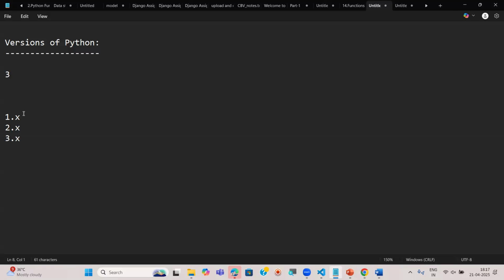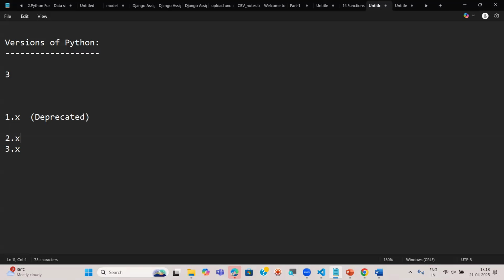Right now, this 1.x series is totally expired. That is actually called deprecated. In programming and technology, we have a terminology called deprecated. Deprecated means outdated or expired. So once upon a time we were using the 1.x series, but right now we are not using it.